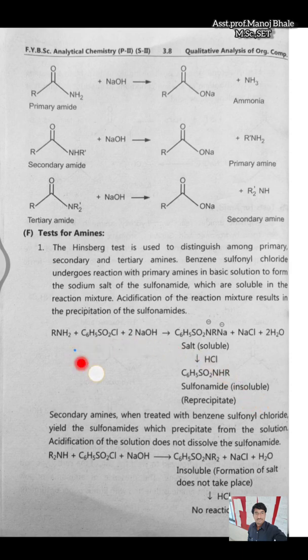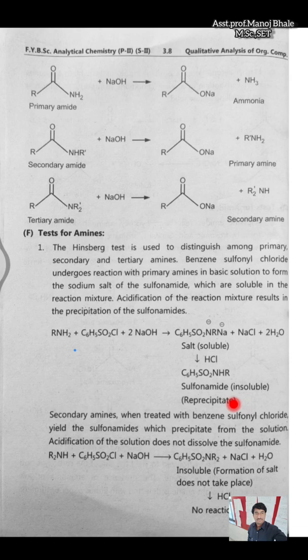This is primary amine reacting with the benzene sulfonyl chloride. In place of the sodium chloride, with 2 molecules of the sodium hydroxide, there is a formation of the salt which is soluble. If we are reacting with the concentrated HCl, then there is a formation of the sulfonamide which is insoluble, and reprecipitation is possible there.